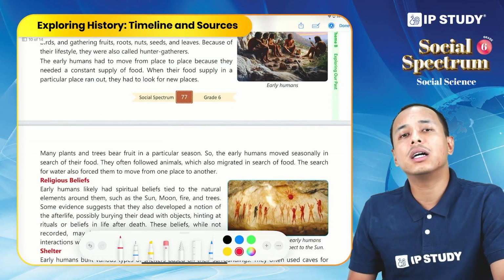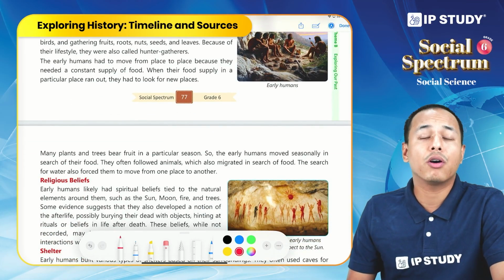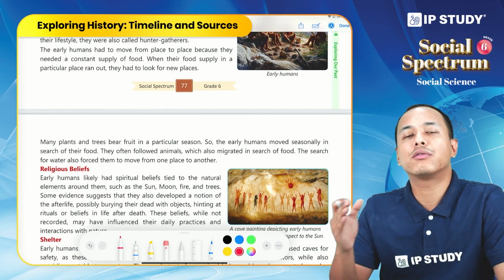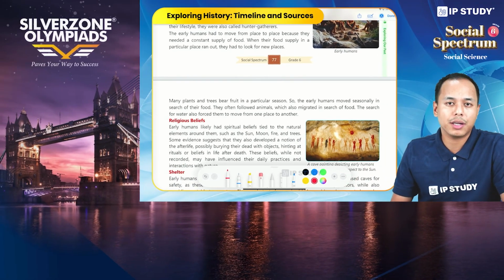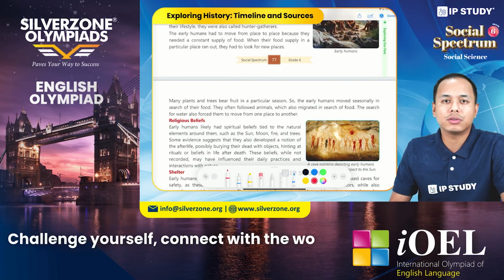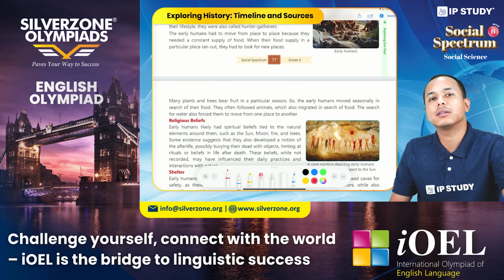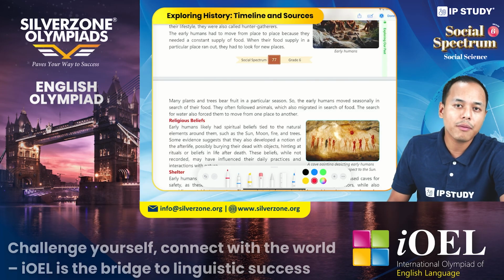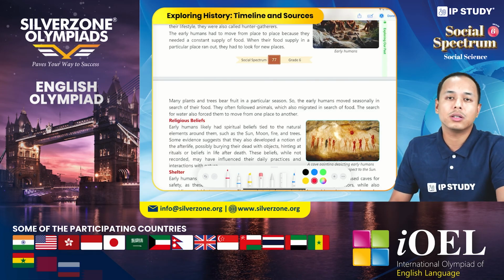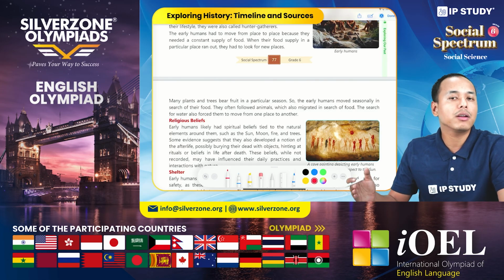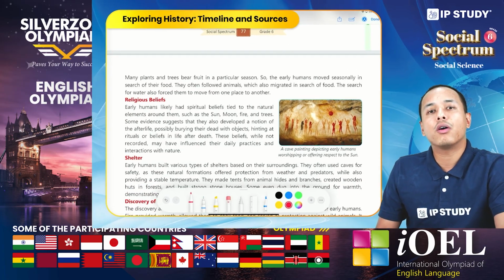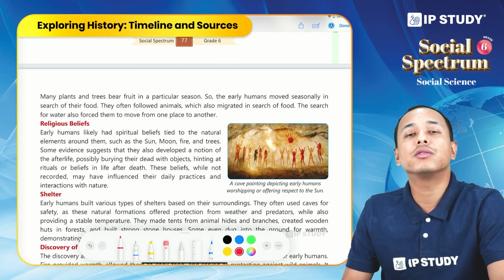So why did early humans live a nomadic life, or move from one place to another? The answer is they lacked food supply after living in a particular area. They used to gather all the food supply, so now they faced a shortage. So they shifted to another area where they could find a good amount of food. Also, they used to follow the rivers, because rivers were a source of water.